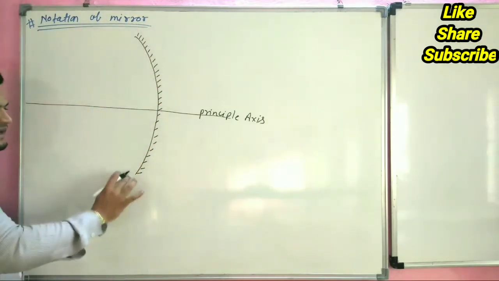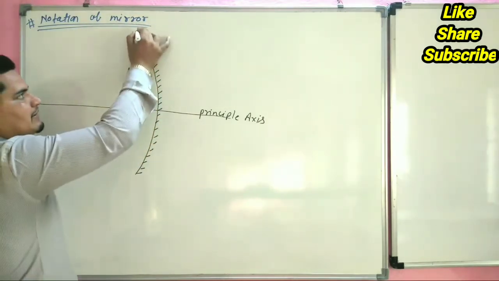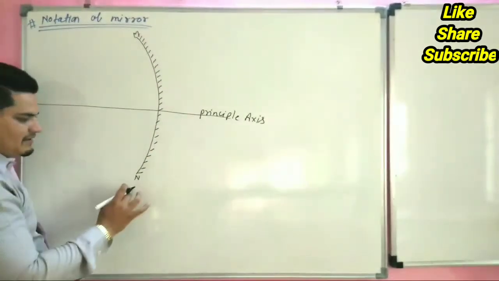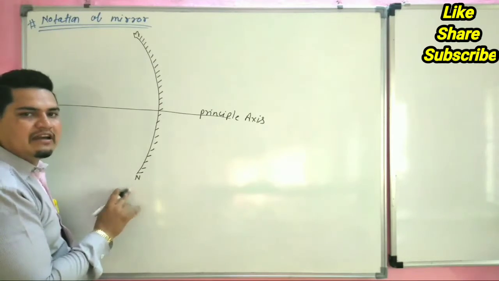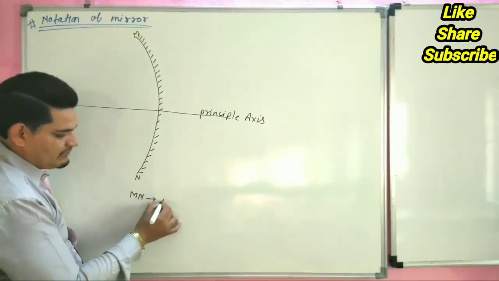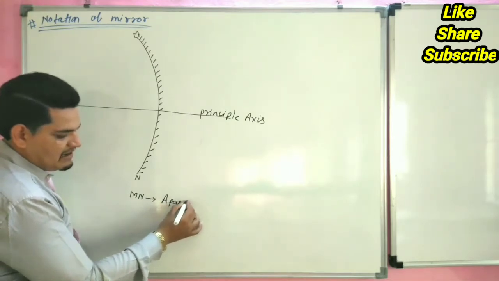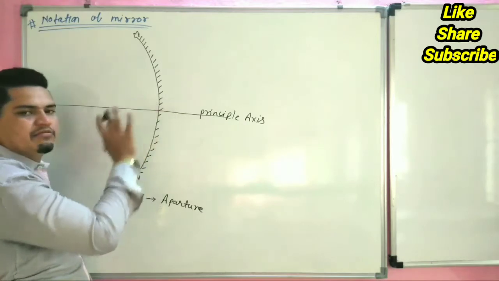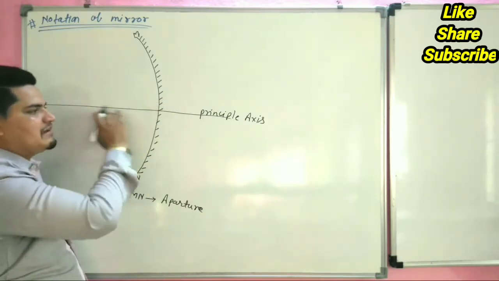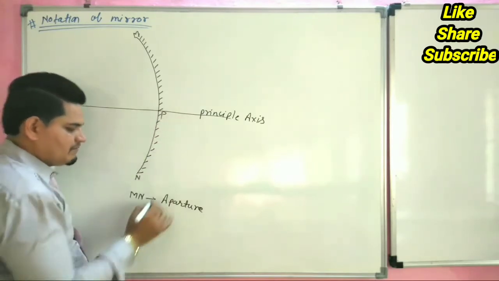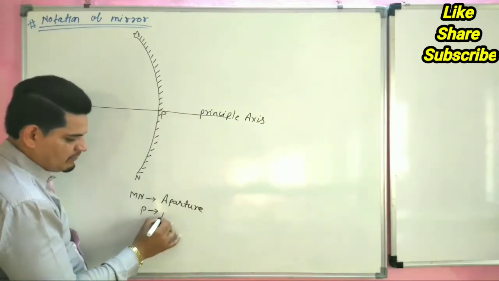This is the length of the total mirror. We can denote it by M and N. This MN, the total length, is called the aperture. This point is the center of the mirror, because the line passes through the center of the mirror. This center point is called P. P is the pole of the mirror.